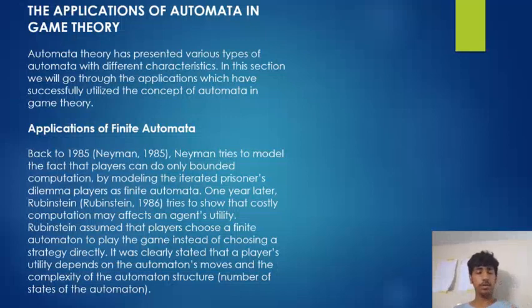Applications of finite automata. Back in 1985, Neyman tried to model the fact that players can do only bounded computation by modeling the iterated prisoner's dilemma players as finite automata. One year later, Robinson tried to show that costly computation may affect an agent's utility. Robinson assumed that players choose a finite automaton to play the game instead of choosing a strategy directly. It was clearly stated that a player's utility depends on the automaton's moves and the complexity of the automaton's structure.